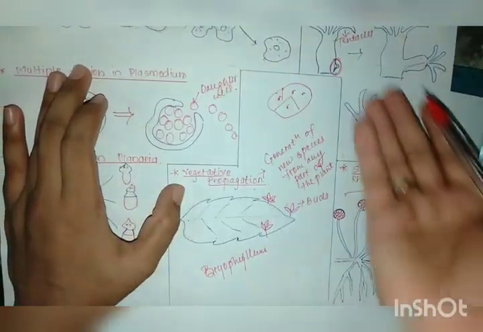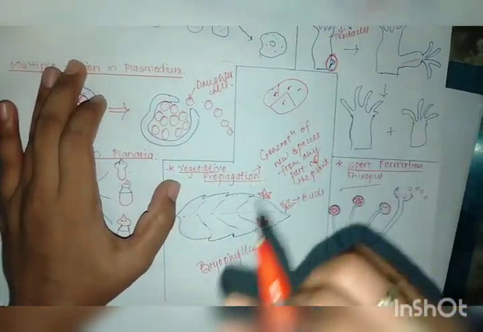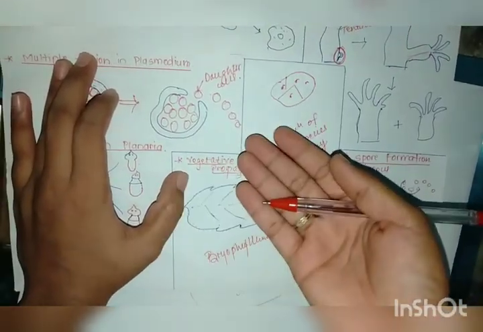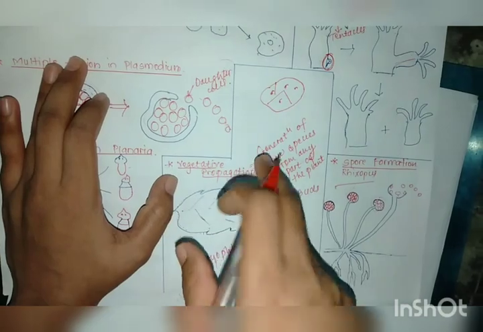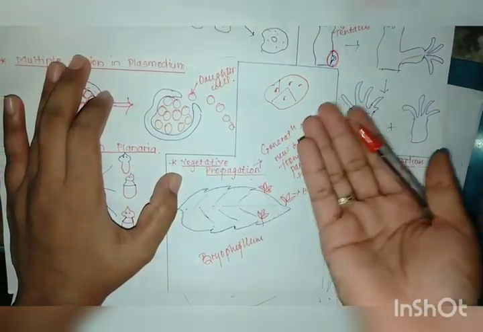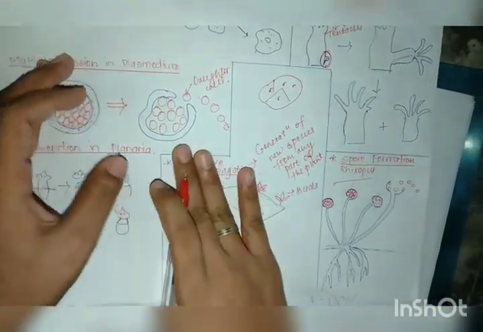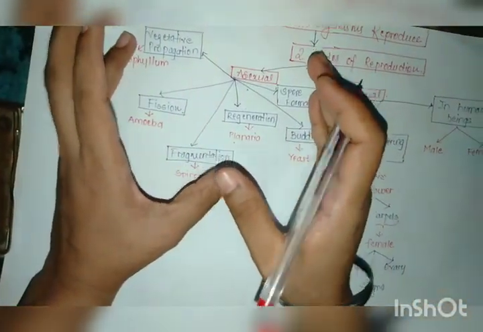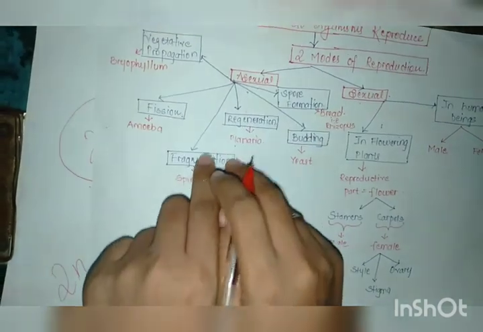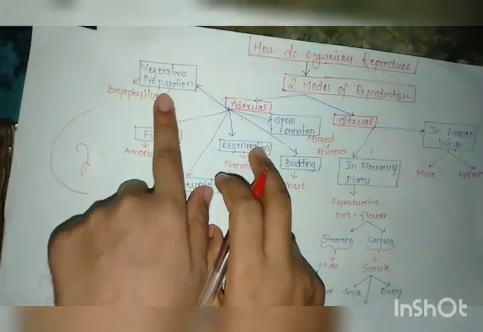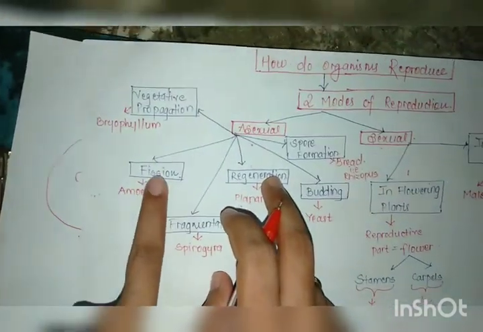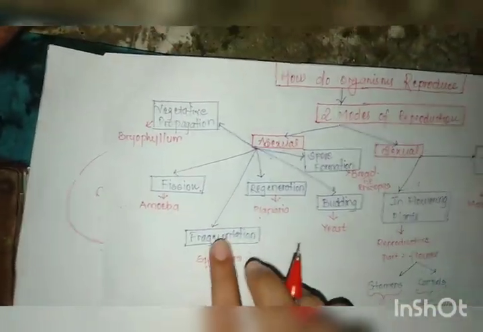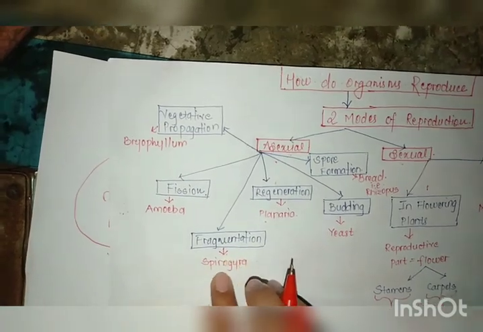Whereas everywhere else I have told you that it is the germs or nucleus or seeds which are growing from there, in vegetative propagation it is basically the generation of new species from a part of the plant. Okay, so with this I have finished asexual reproduction. We have done vegetative propagation, we have done fission, and we have done fragmentation as well.